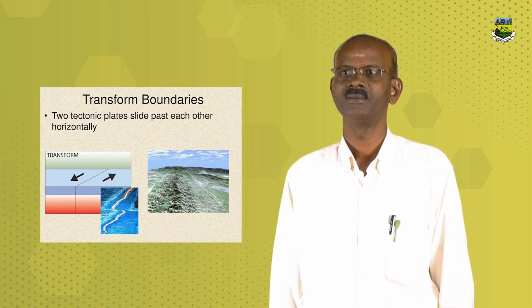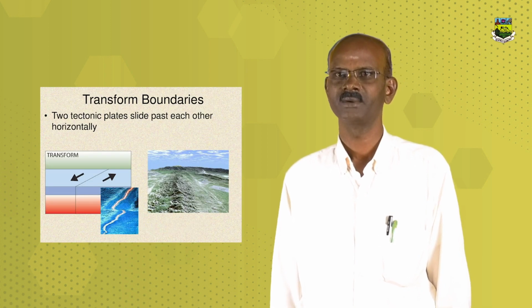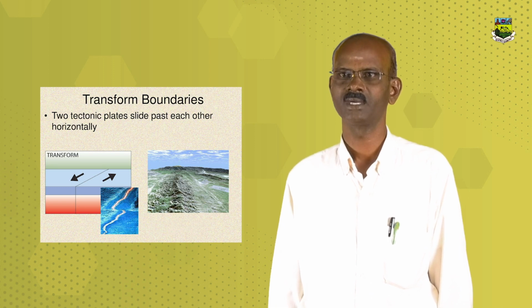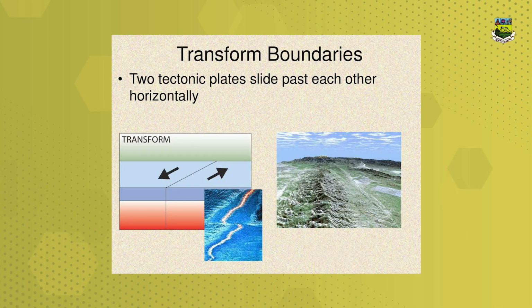The transform boundaries: where plates slide past each other. The diagram also shows the transform boundaries. Comparing boundaries: at divergent boundaries, plates move apart in ocean and on land, producing mid-ocean ridges, rift valleys, volcanoes, earthquakes. At transform boundaries, plates move past each other in opposite directions in ocean and on land.